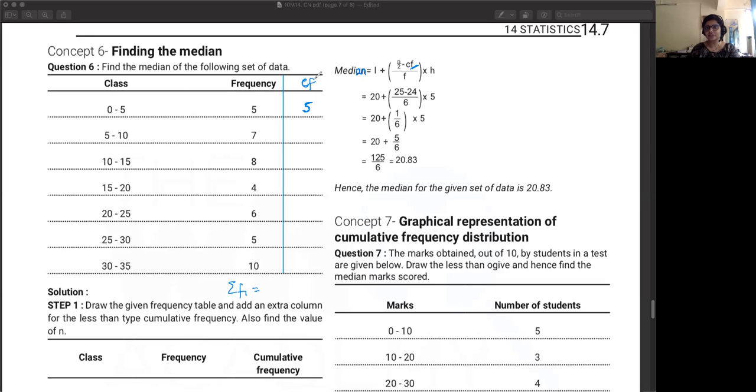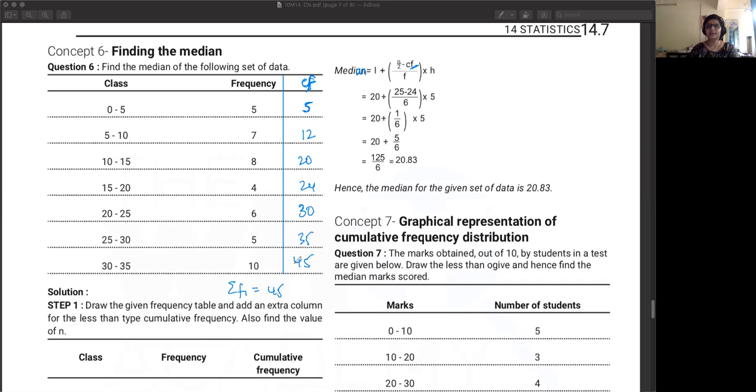So what is the cumulative frequency for less than 5? 5. Then less than 10? 12. Less than 15? 20, 24, 30, 35, 45. 30, 35, 35, 45. Absolutely. So less than 35, all of them are together, so that sigma fi is 45.